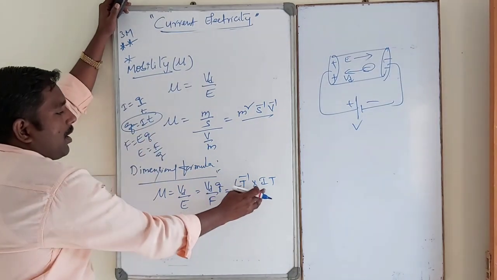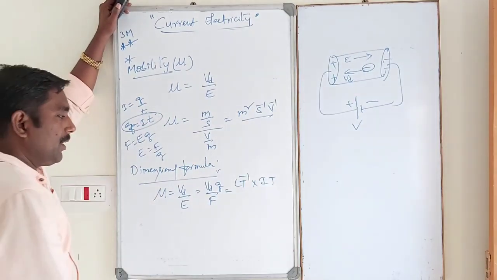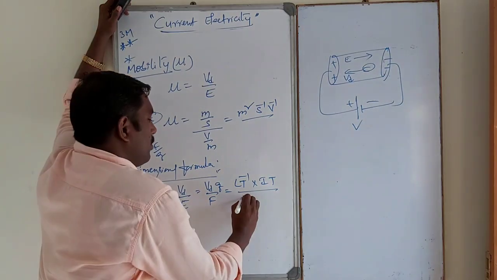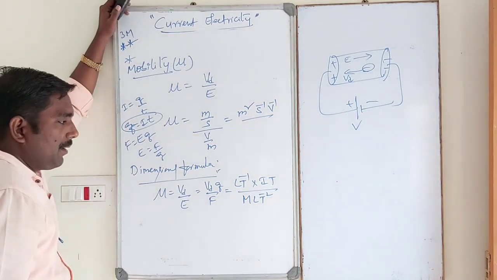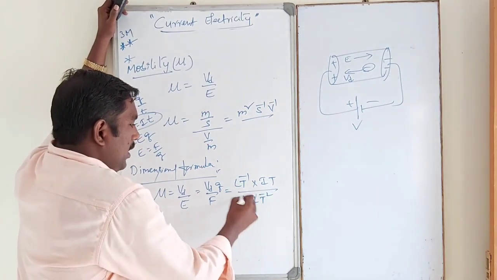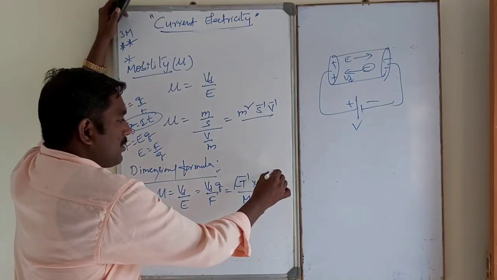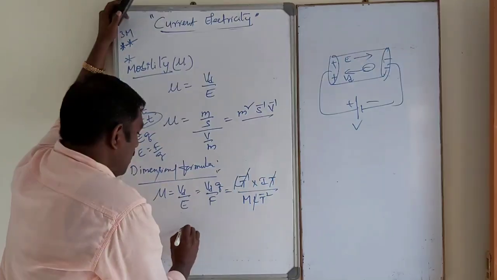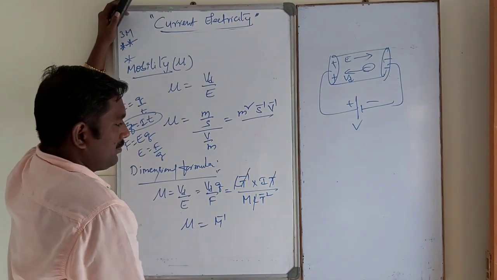The dimensional formula of current is I, and of time is capital T, divided by force, F is equal to MA, which is L T power minus 2. L cancels out, T also cancels out in part, and ultimately we get M power minus 1.